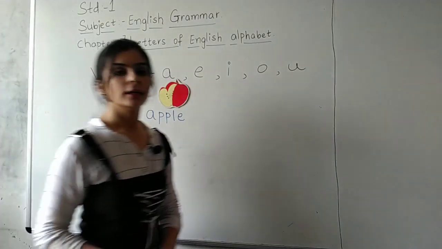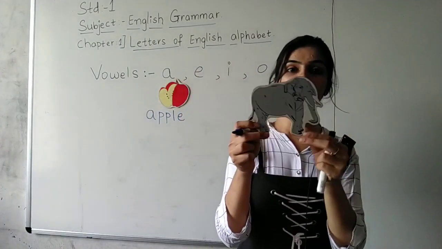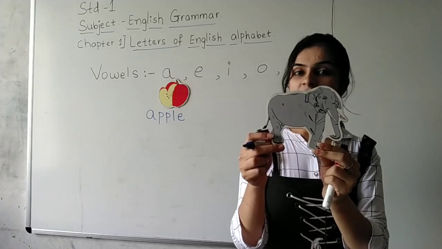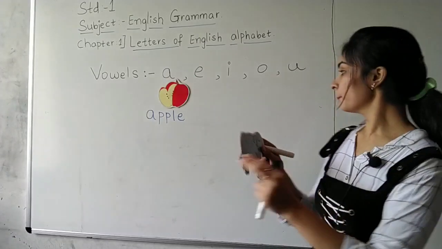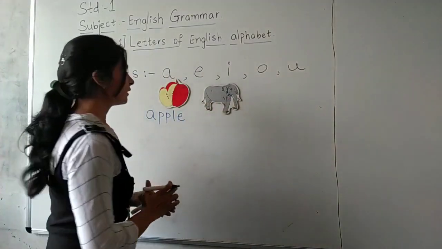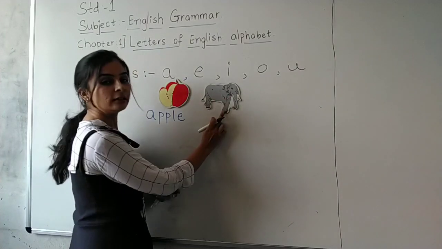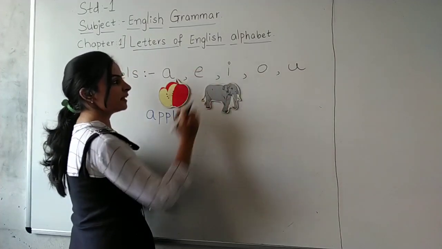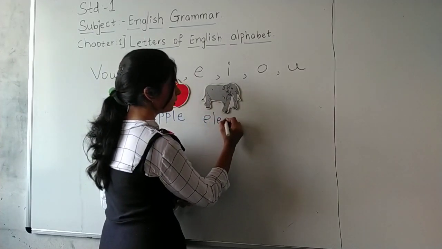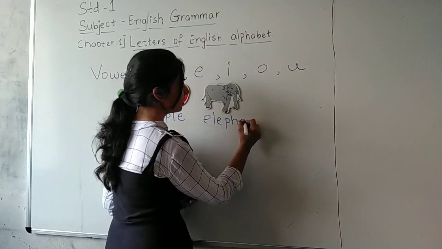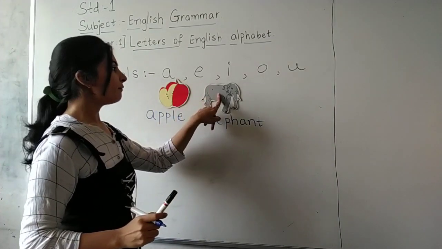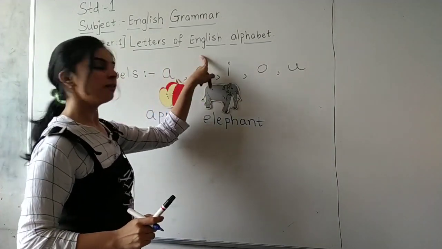Now, what is this? Can you see this, students? You know what is this? Everyone tell me. This is an elephant. Okay? So I am keeping it here. Can you see the elephant? Yes. This is an elephant. It is starting with the letter E. So what is the spelling of elephant? E-L-E-P-H-A-N-T. Elephant. Okay? Apple, elephant. Starting with A, starting with E.